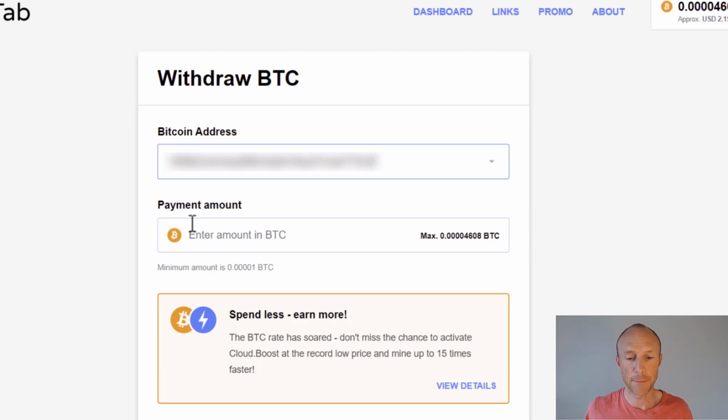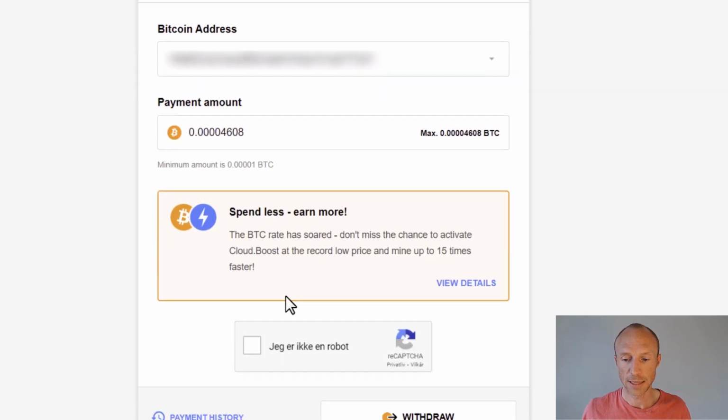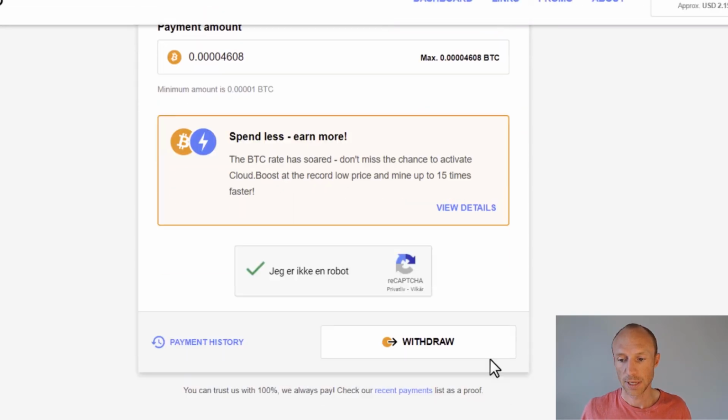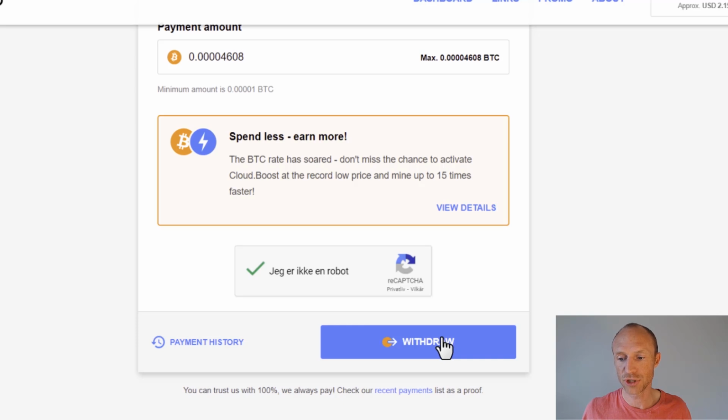And then you need to select the amount that you actually want to get paid. And you can also just here choose to click max, meaning that you will just choose the full amount you currently have in your account. So I will just do that here, and then you need to solve a captcha here. And then there's a withdraw button here that you just need to click.